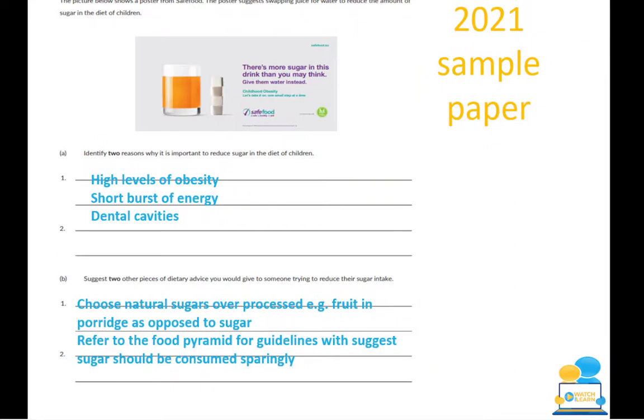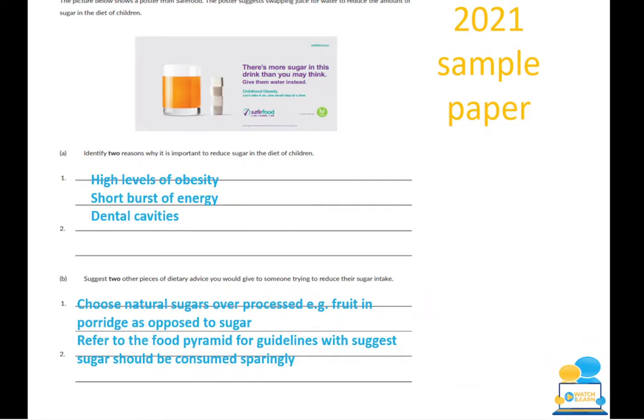That orange juice will give them a short burst of energy because it is high in sugar, high in calories, and then they'll burn out soon after. It can cause dental cavities, because orange juice is acidic, it'll wear away at the enamel of the tooth, and the sugar will get in there and it will cause cavities, which is not what children want.